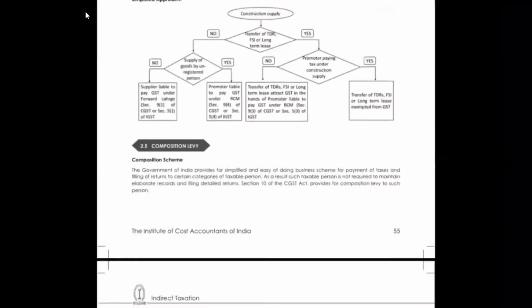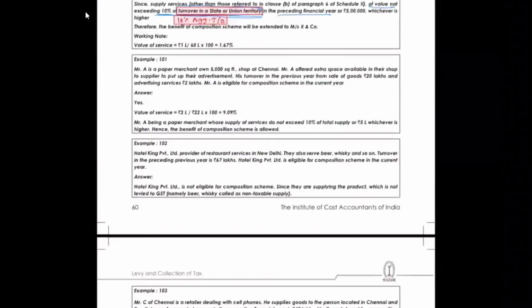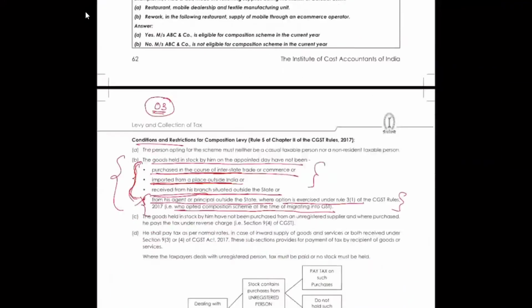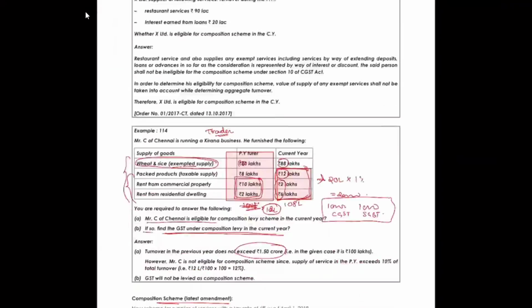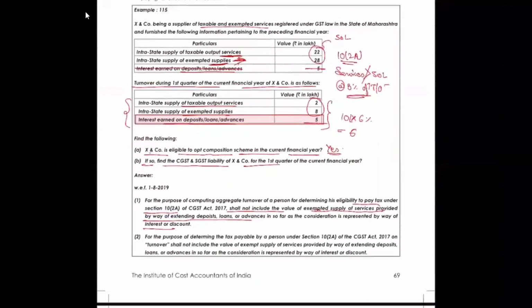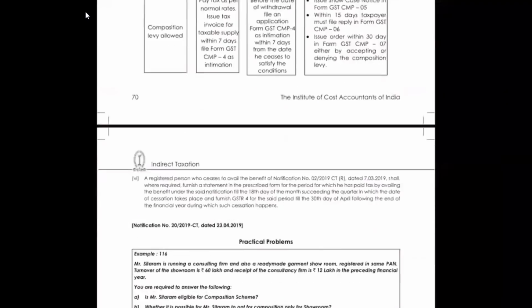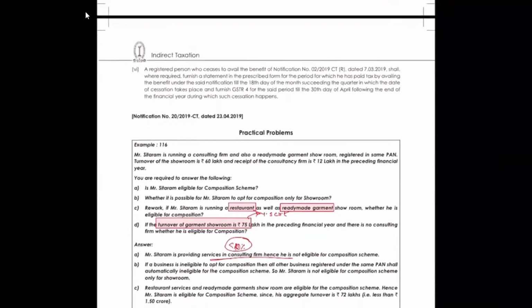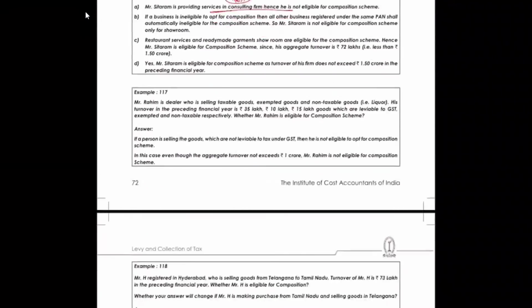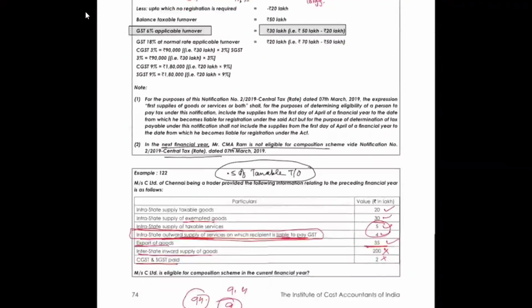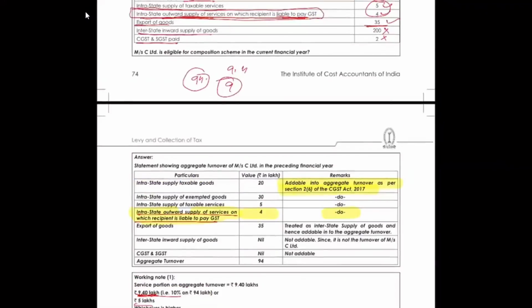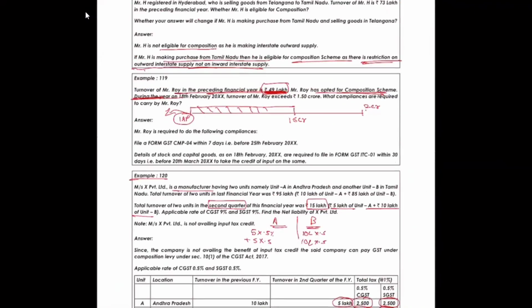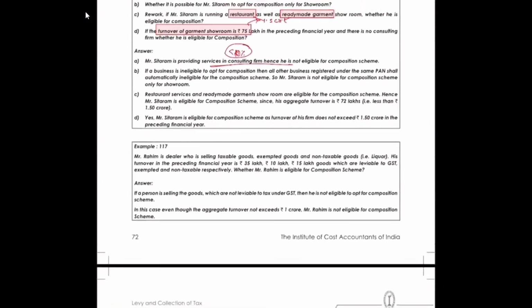Which of the following statements is incorrect for a taxpayer who has opted for the composition scheme? So he is going to issue a bill of supply, which is not correct. So that should be the odd man out. But on the basis of bill of supply, C is also wrong, to a certain extent. A is definitely not correct.